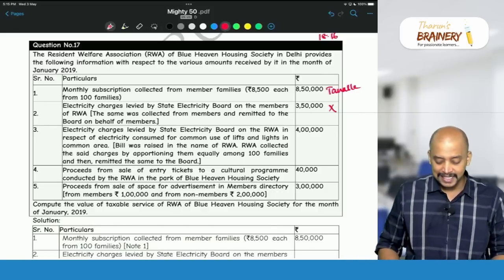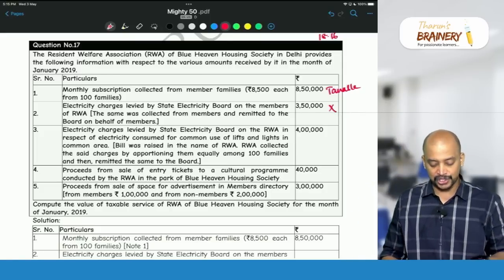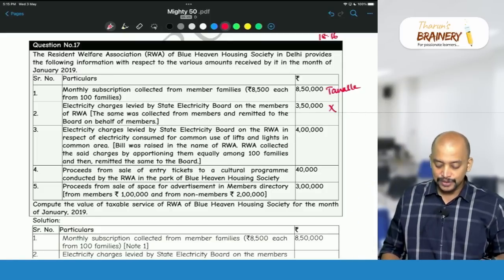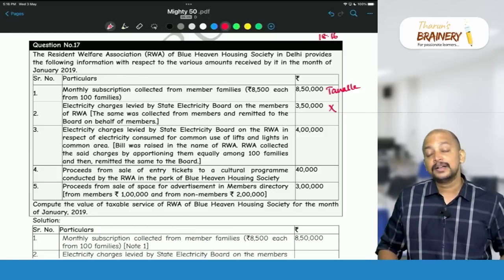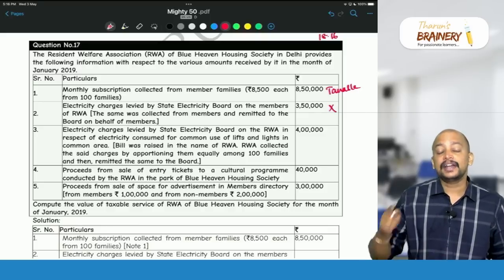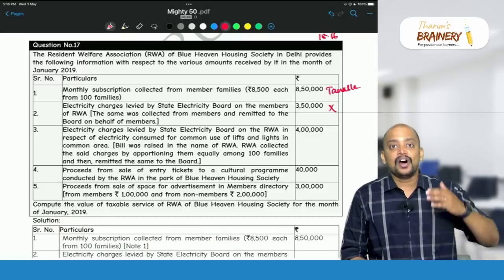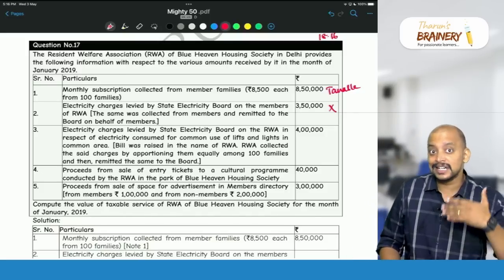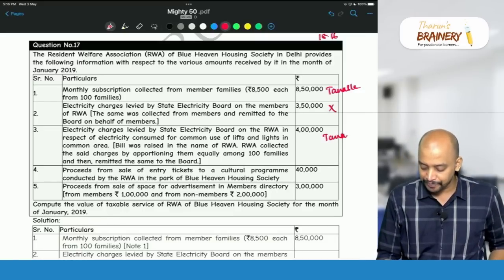Then electricity charges levied by State Electricity Board on the Resident Welfare Association in respect of electricity consumed for common use of lifts and lights in the common area. But here the bill is raised in the name of association and association paid the bill and in turn recovered it from the members. Already per month it exceeded 7,500. So therefore it will be also taxable.